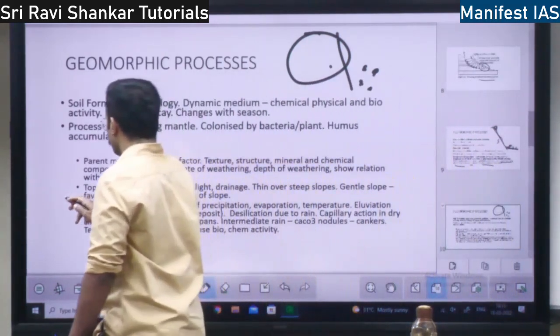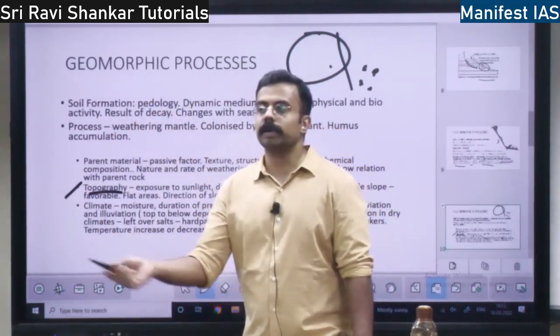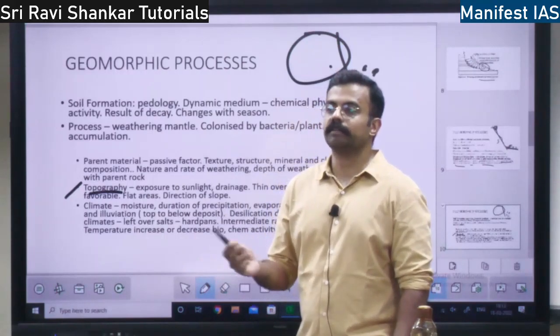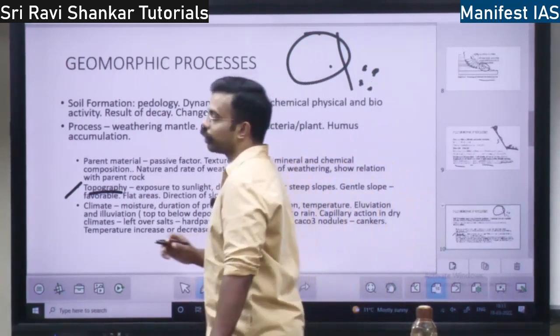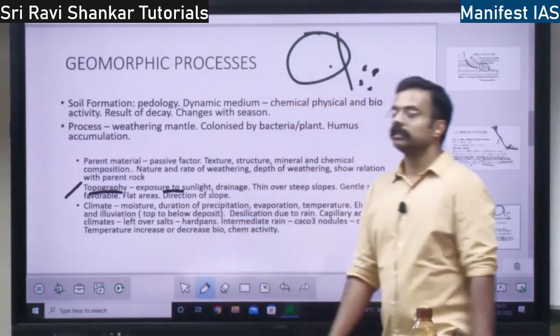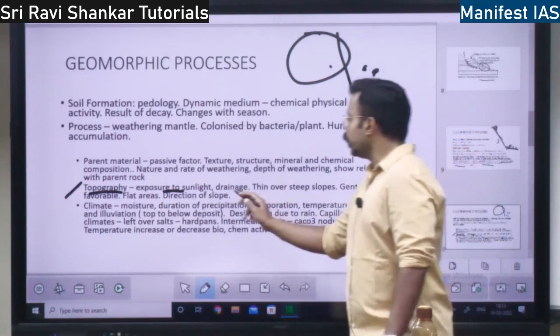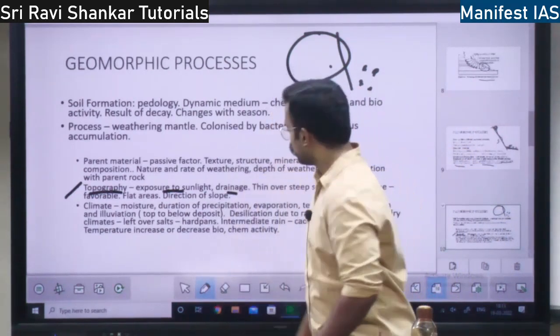Also, the soil formation will depend on the topography. Topography means the climate, the relief, right? The weather, all those things are going to affect the soil formation, right? So exposure to sunlight: how much the rock is getting exposed to sunlight, how much it is getting exposed to water or drainage, that will also affect.